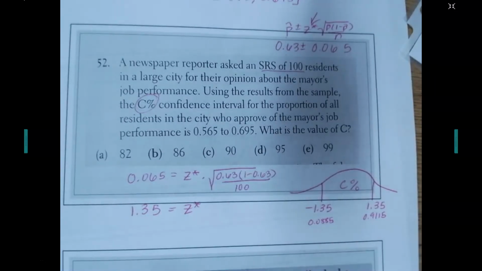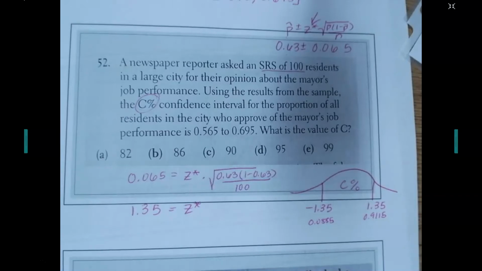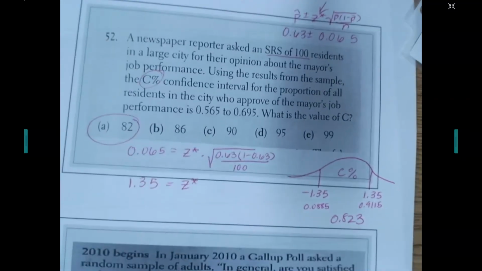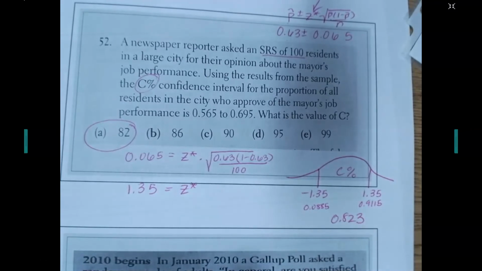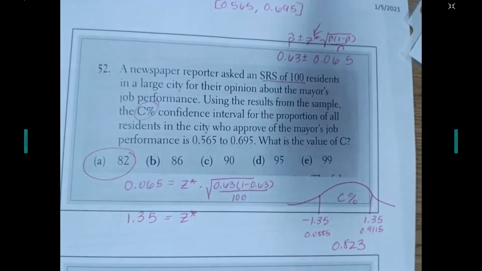And so the difference between these two, 0.9115 minus 0.0885, is 0.823, which means that 82% would be the confidence level. Okay? All of these were good questions to make sure you understand the makeup of your confidence interval.